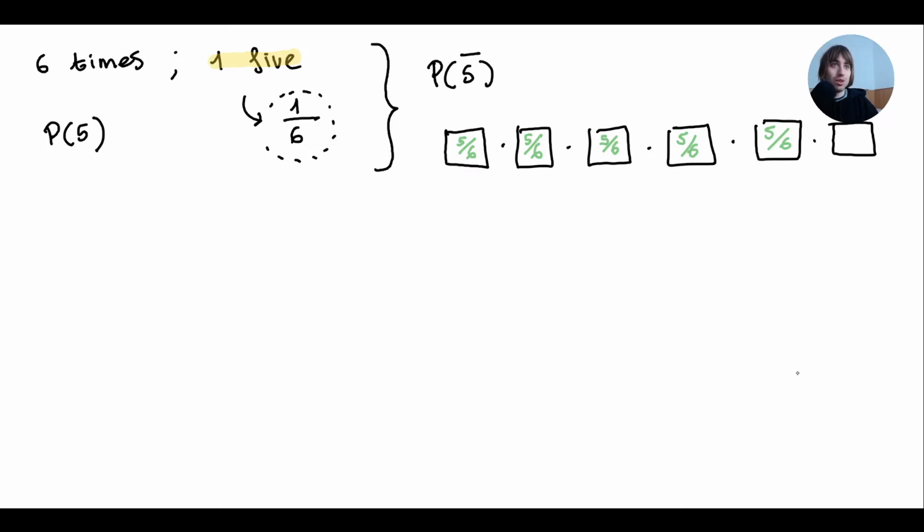Okay, there we go. So it's going to be this number multiplied by itself 6 times, which is 5 out of 6 to the power of 6, which is more or less 0.3. I'm approximating this result. Okay, so that's the probability of not getting a 5. Therefore, the probability of getting a 5 will be the opposite. So 1 minus 0.3, we get 0.7. Alright, so that's the probability that we were looking for, 0.7.